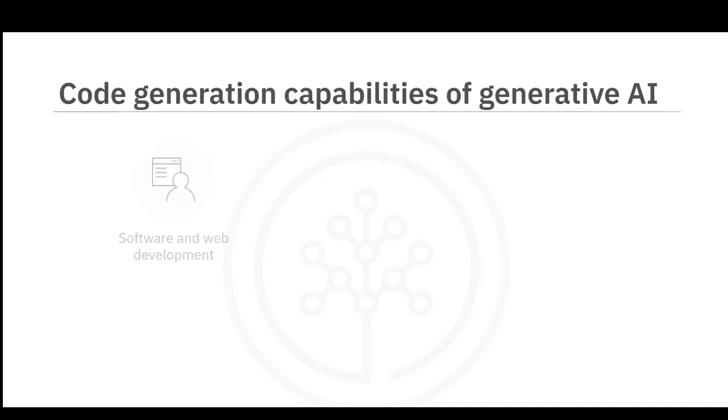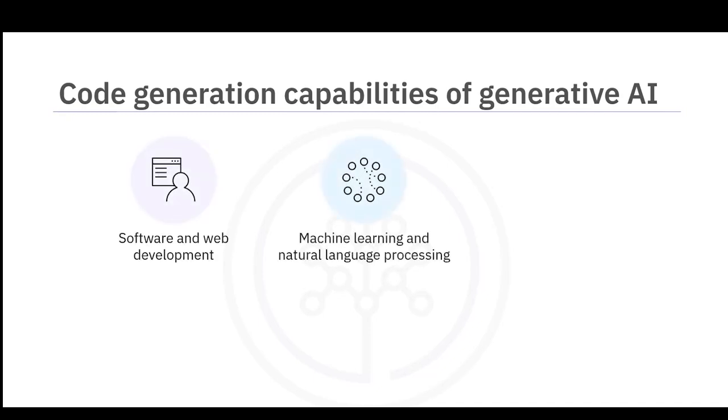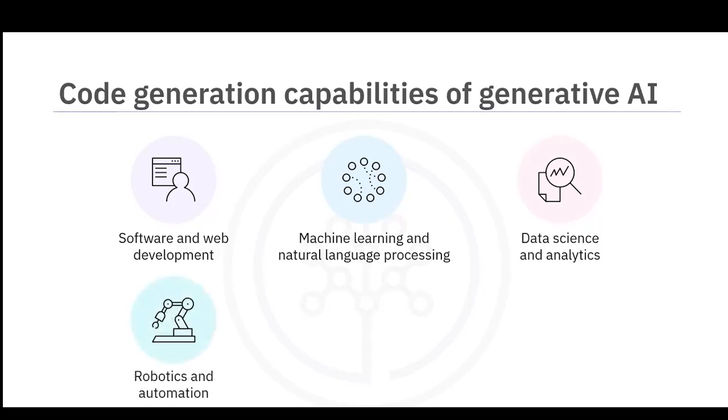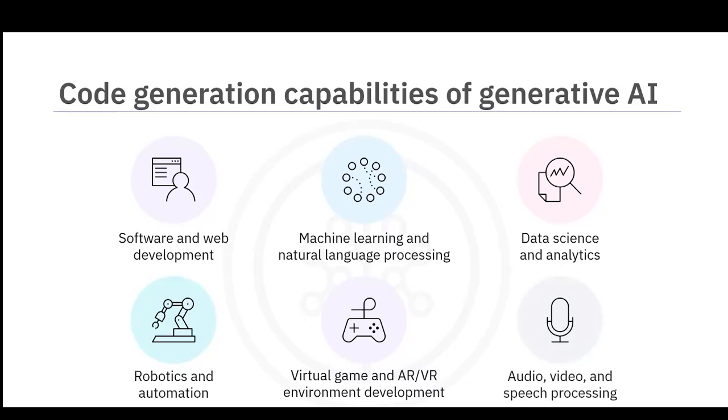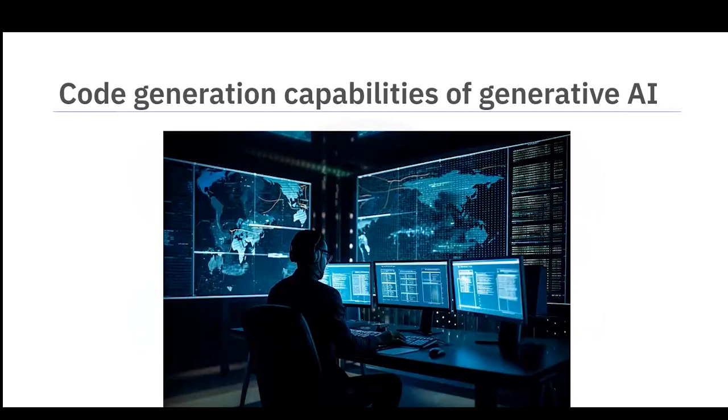AI-generated code can be used in software and web development, machine learning and natural language processing, data science and analytics, robotics and automation, virtual game and AR/VR environment development, and audio, video, and speech processing. Software developers can benefit from leveraging code generation capabilities to write, debug, and test their code.